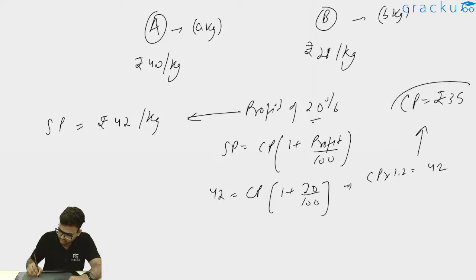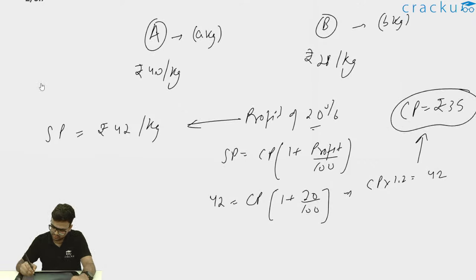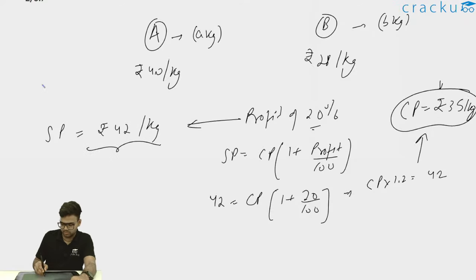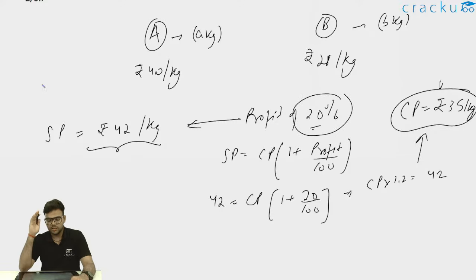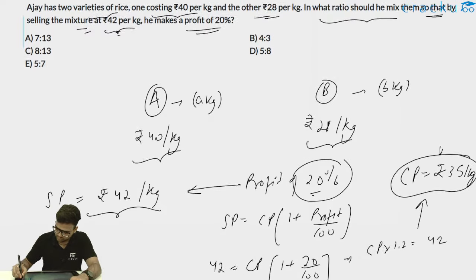This means the cost price of the overall mixture, which is a kgs of variety A and b kgs of variety B, should be rupees 35 per kg.